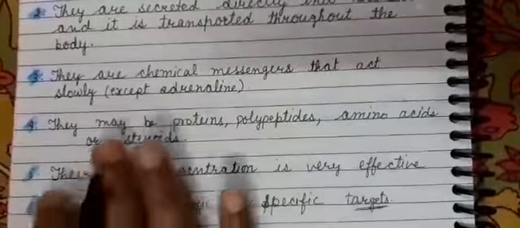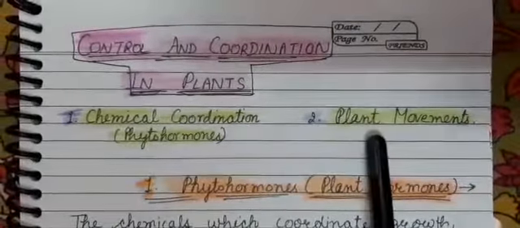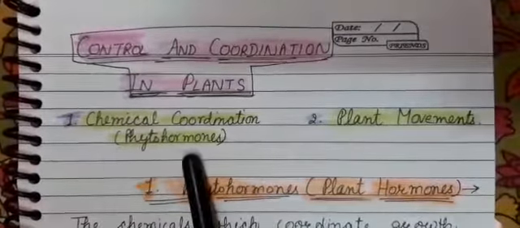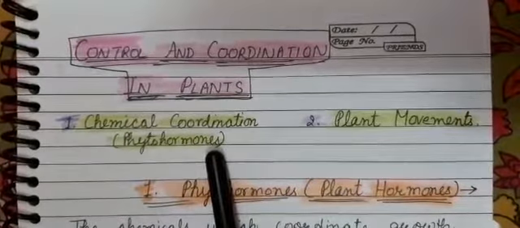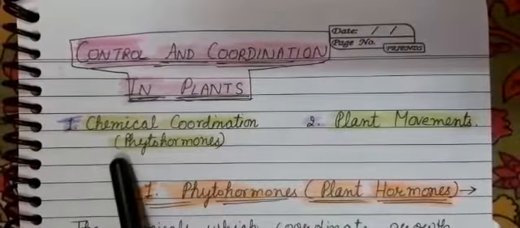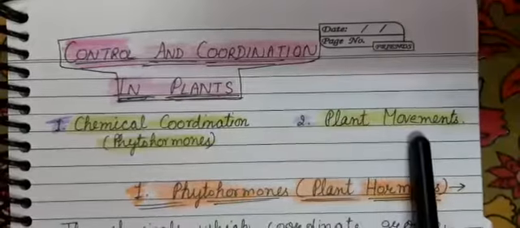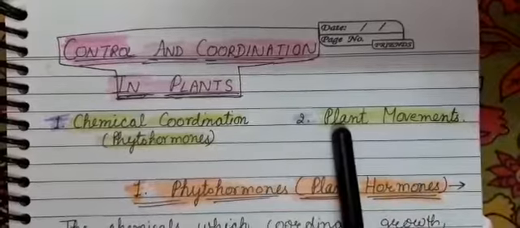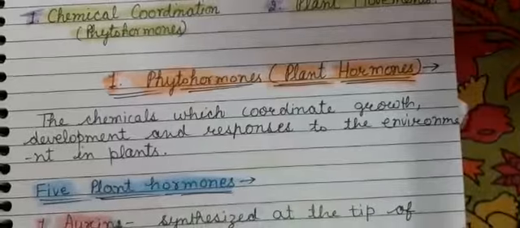Now our topic is control and coordination in plants. This topic we will study under two headings. First we will study about the chemical coordination in plants, that is done by phytohormones. Phyto means plant and hormones means the chemical messengers. So the chemical messengers which are found in plants are phytohormones. And the next topic is plant movements, the locomotory movements that are done by plants. First our topic is phytohormones, that is plant hormones.